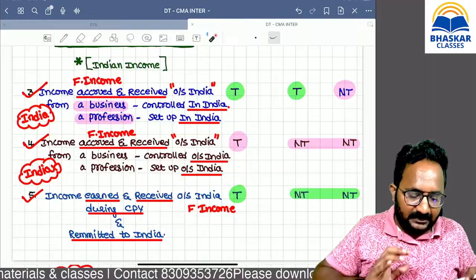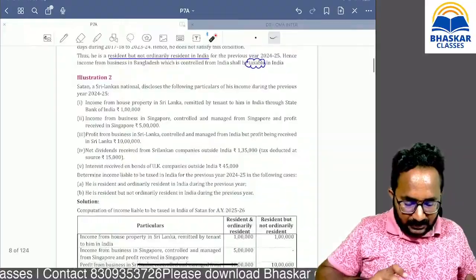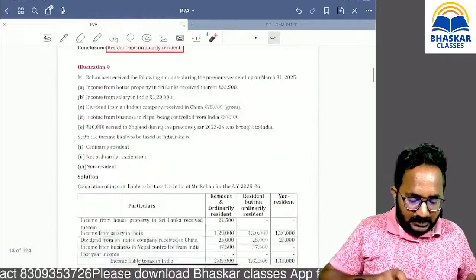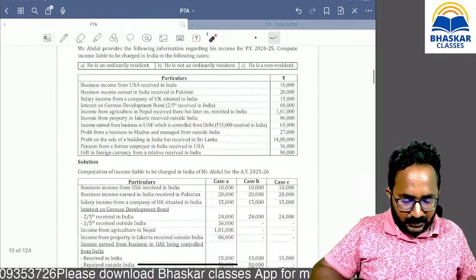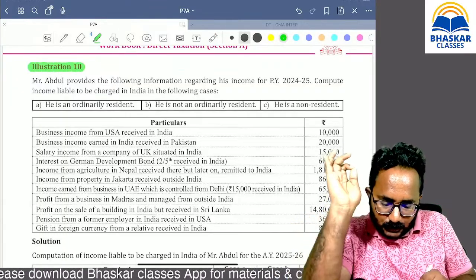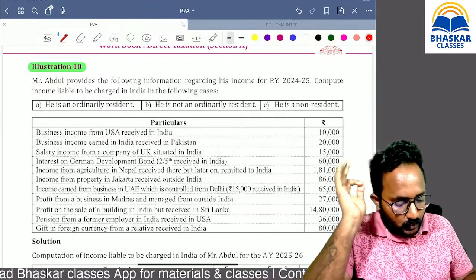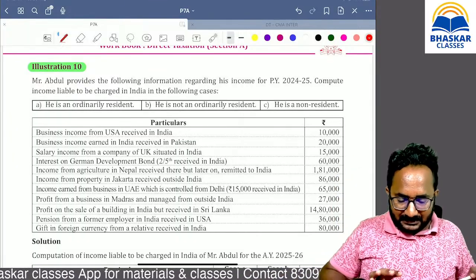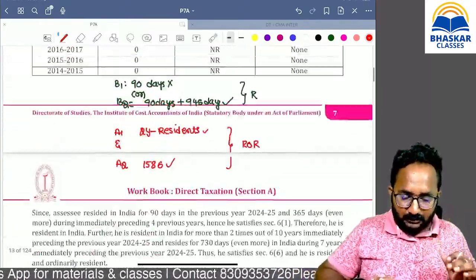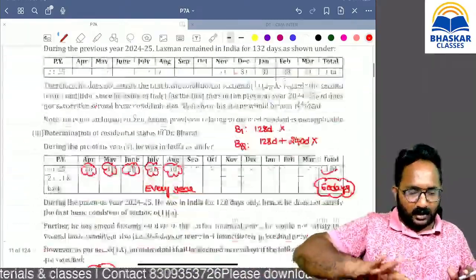Sir, in most cases we get section 5 related questions only. Now, within our limited time, we can discuss one question. I want to take a big question for our convenience. Question number 10, I can do. The remaining questions you can do on your own. But please try to do them. Yes, I will start the one problem. It is definitely a big problem. The remaining problems you can do on your own. I think only 1 or 2 you can do on your own.